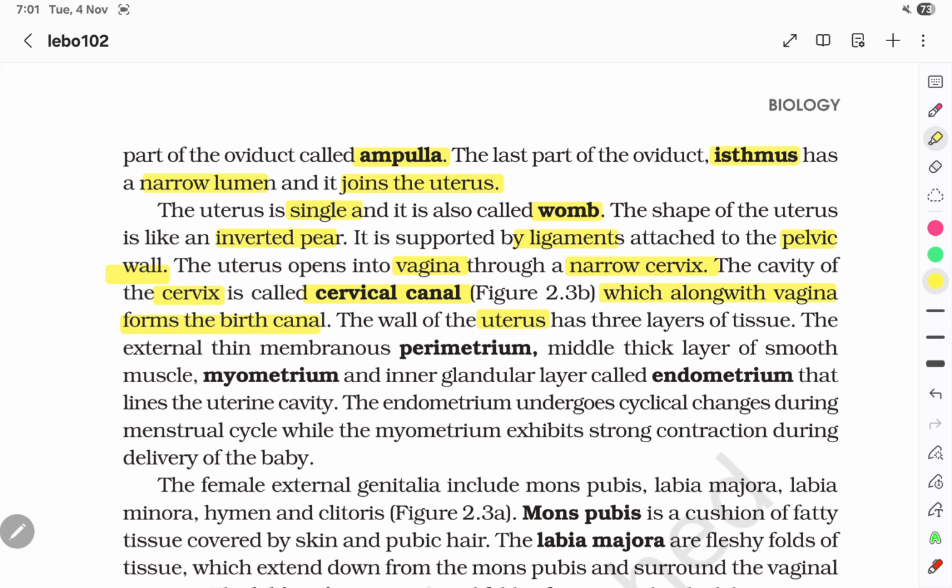The wall of the uterus has three layers of tissues: the external thin membrane called perimetrium, the middle thick layer of smooth muscles called myometrium, and the inner glandular layer called endometrium that lines the uterine cavity. The endometrium undergoes cyclical changes during the menstrual cycle, while the myometrium exhibits strong contractions during delivery of the baby.